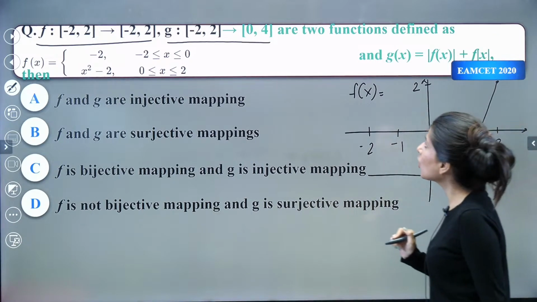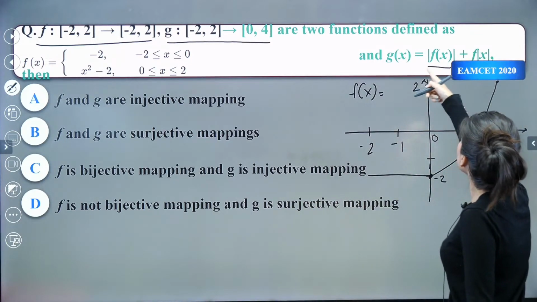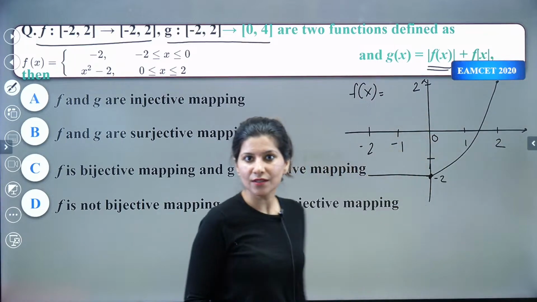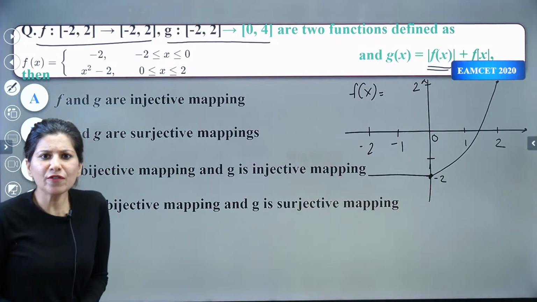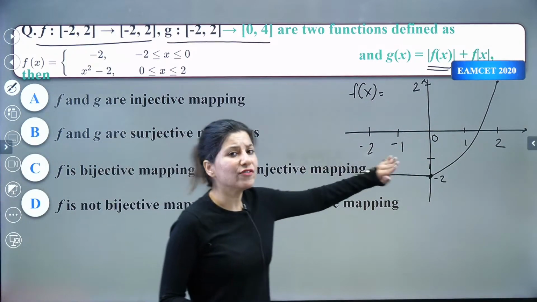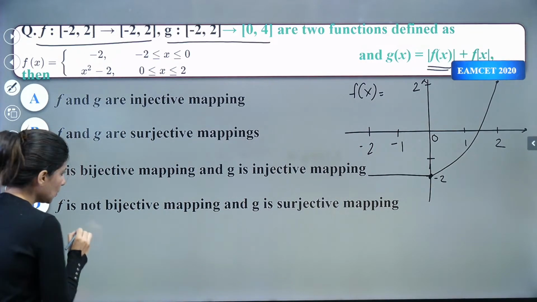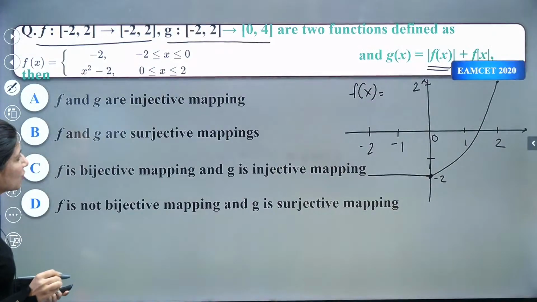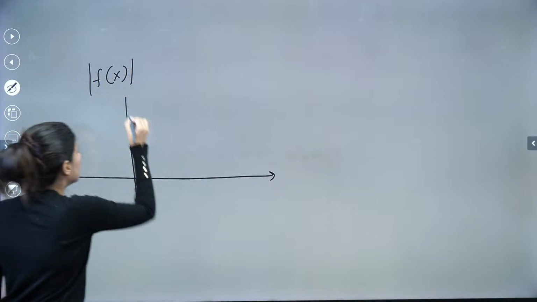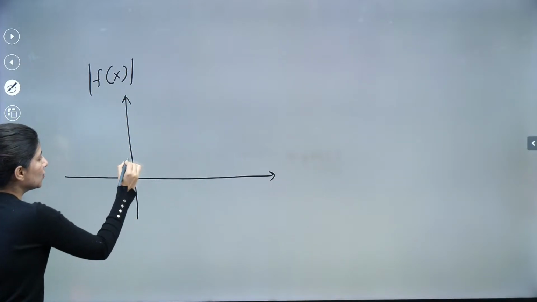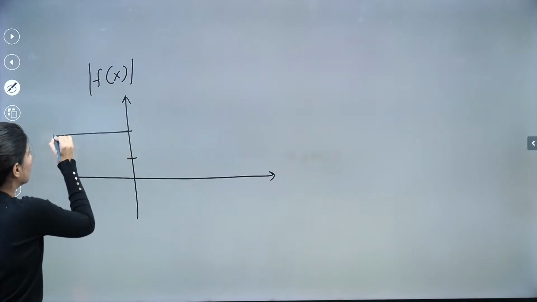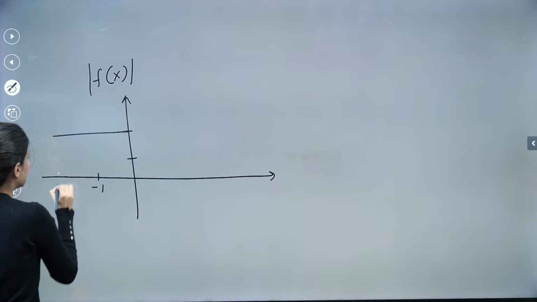Now let's talk about mod of f of x. So mod of f of x will be nothing, we just have to take the mirror image. Let us draw mod of f of x over here. How to plot? This was -2, so it will become +2. This is -1, this is -2.